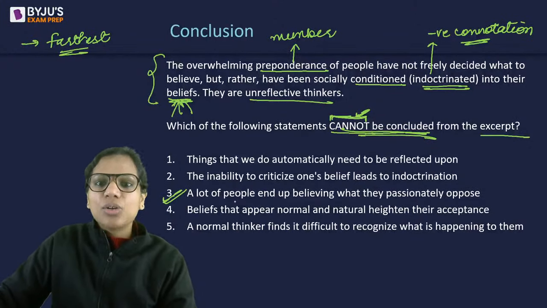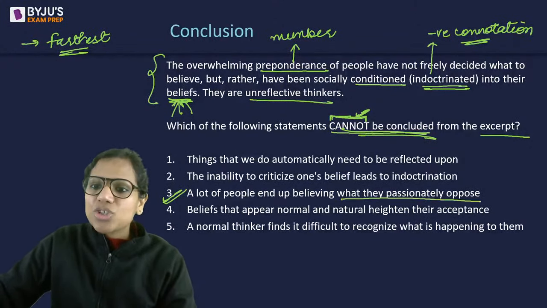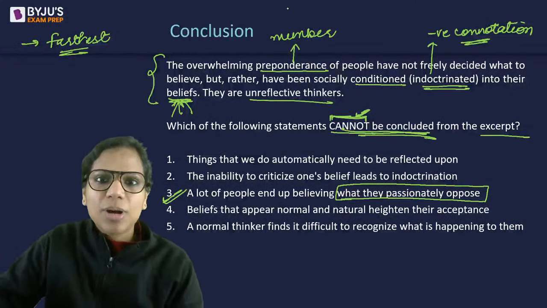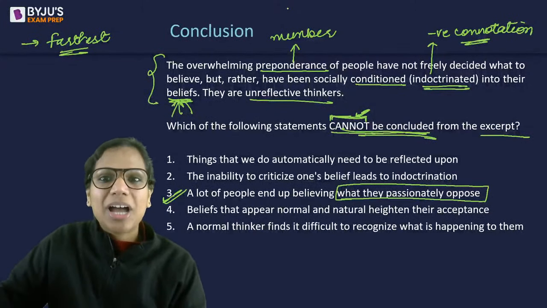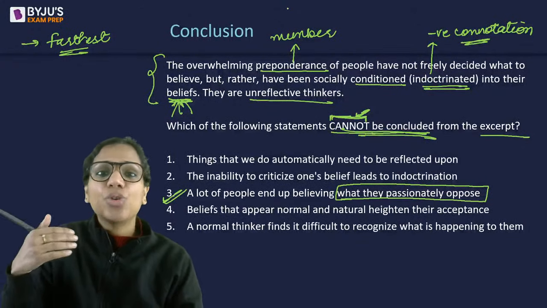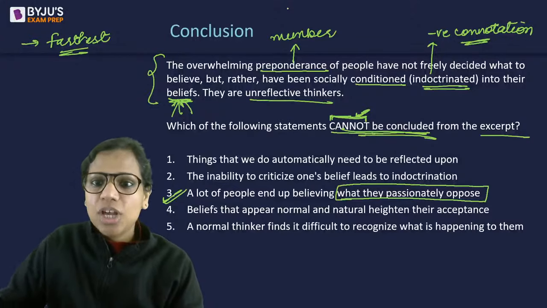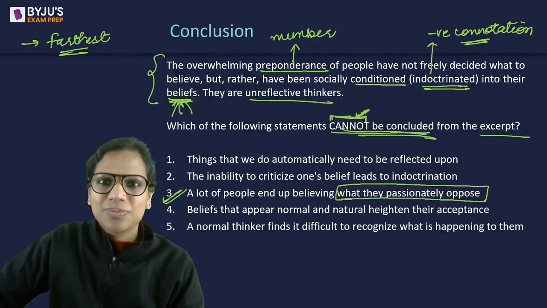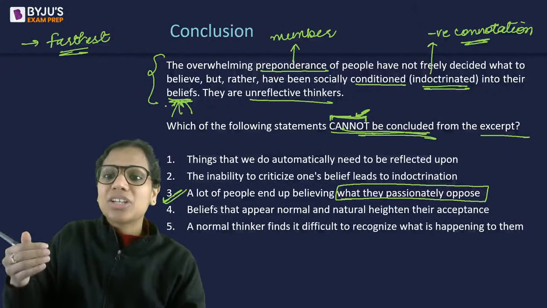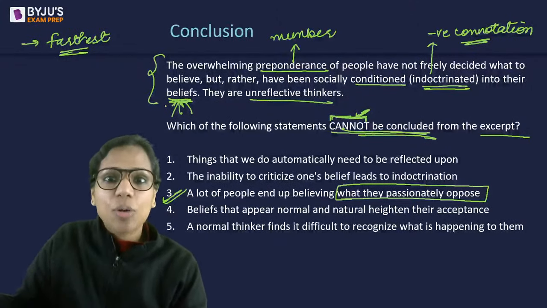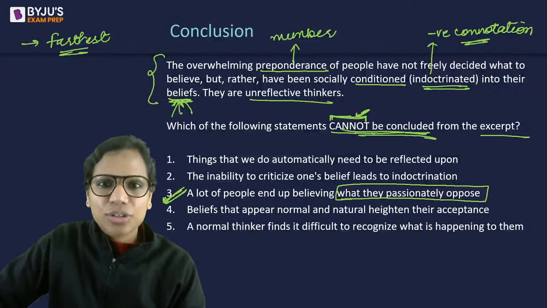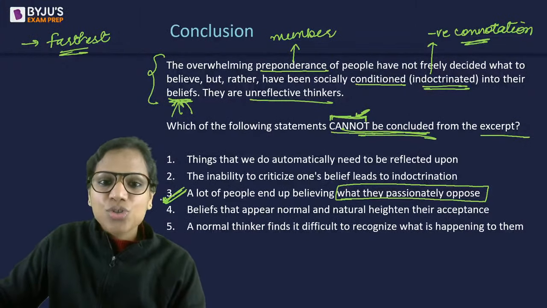Why? Because it says a lot of people end up believing what they passionately oppose. When do you oppose something? When you have a belief about the opposite of it, right? That's when you will passionately oppose something. But here, these people have not formed their own beliefs. They have not really decided what to believe, what not to believe. So how will they passionately oppose something first? The text does not talk about passionately opposing anything. Moreover, passionately opposing something means that you believe in the opposite of it. So right at the outset, this is something that we cannot conclude. So 3 is the answer.